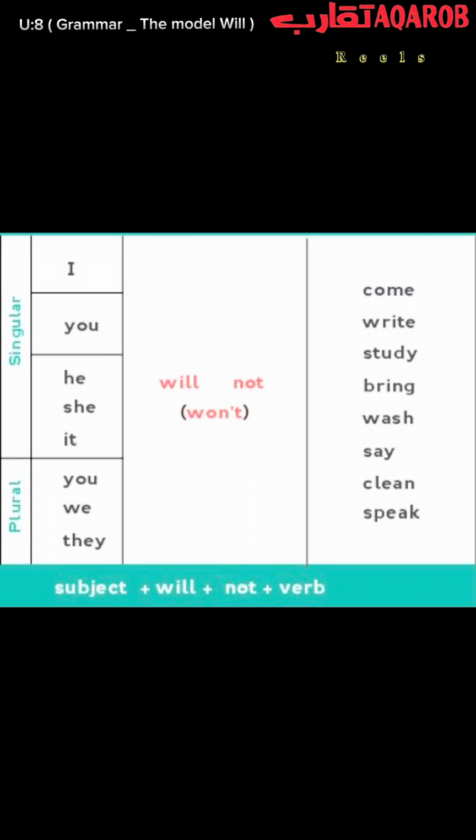So, my dear students, in the negative form, we add not to the verb will without making any other change to the sentence. For example, I will come to your house. It's going to be I won't come to your house. If I want to say he will wash the dishes, it's going to be he won't wash the dishes. If I want to use the plural form, for example, they will speak to my dad tomorrow, it's going to be they won't speak to my dad tomorrow. And that's it.